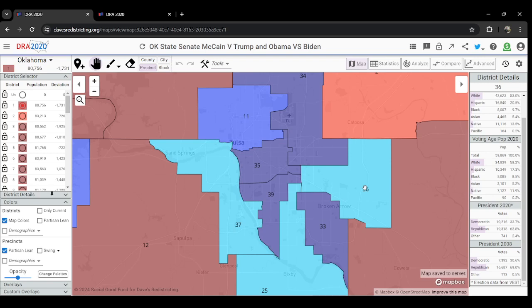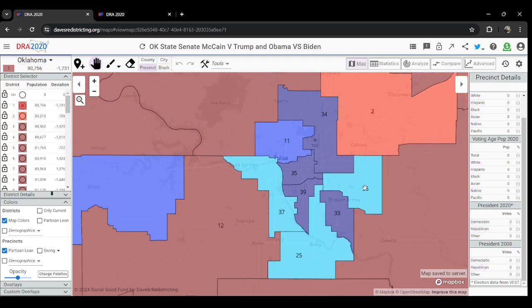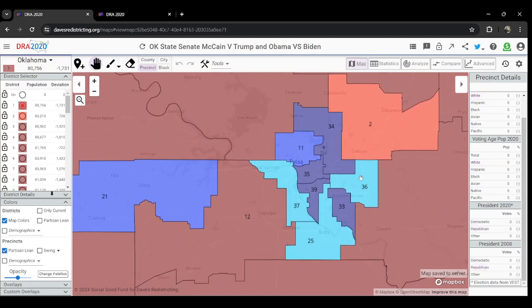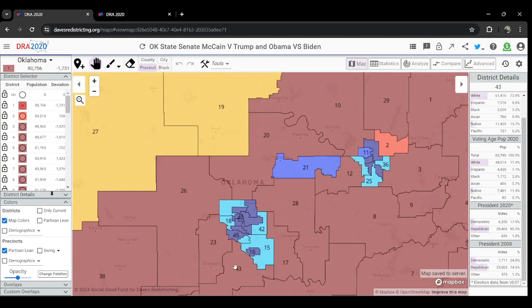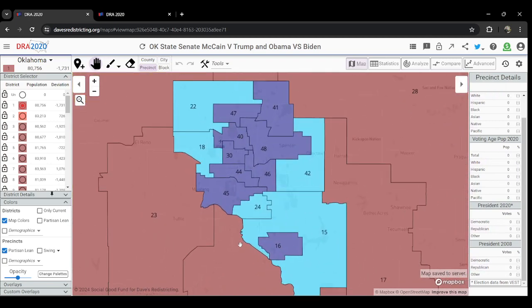One thing I'd like to note is what makes these areas markedly different from, let's say, District 2, is that they are becoming more diverse or less white. The same story is here in the Oklahoma City metro, where we see Districts 15, 24, 42, 22, and the newly crafted District 18 all experiencing similar effects.